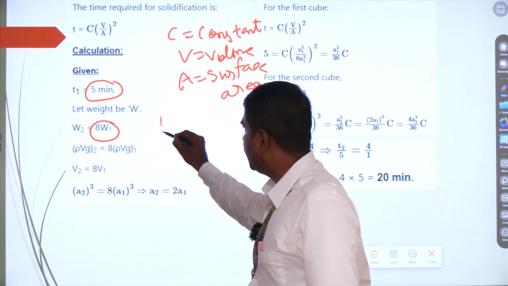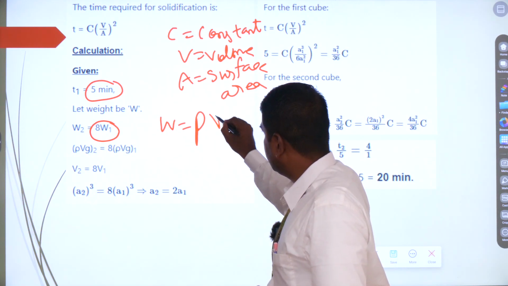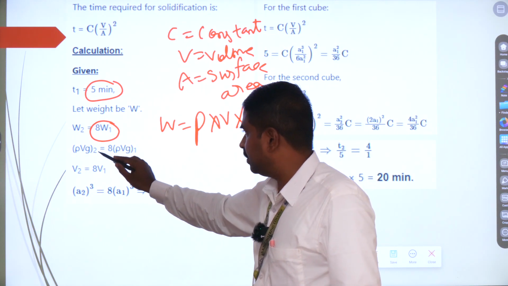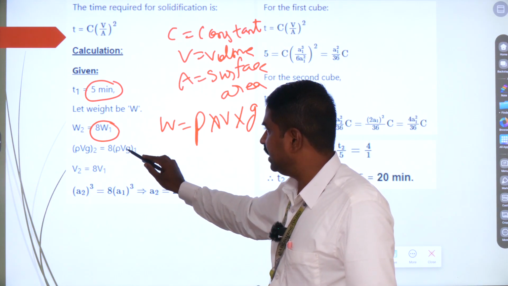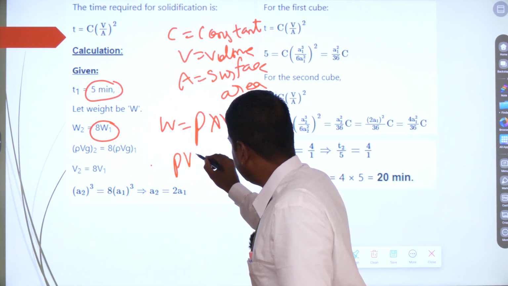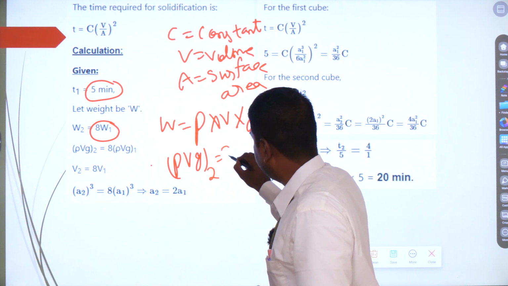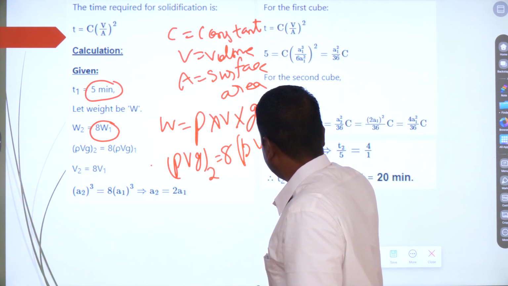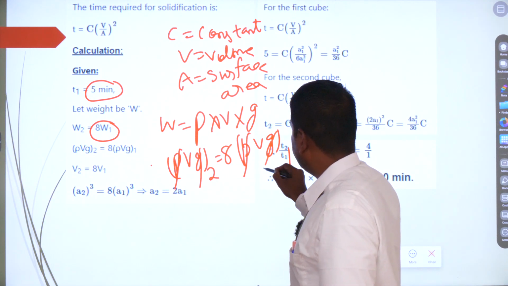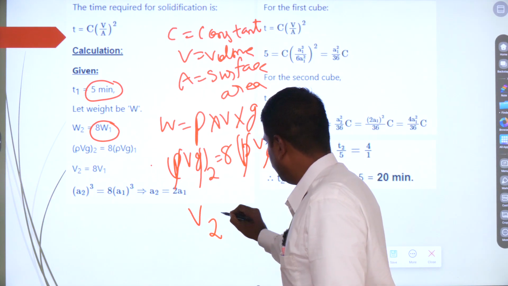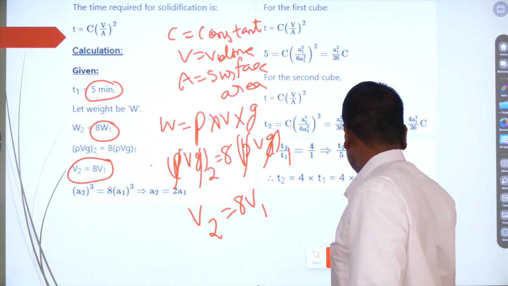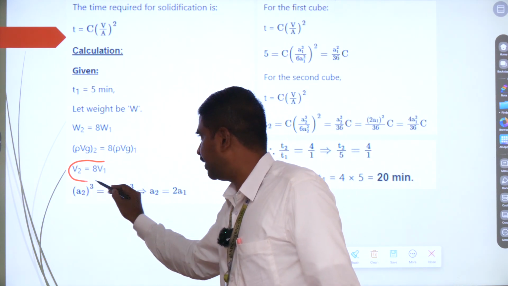We know that weight is nothing but rho into volume into gravity. So rho V g of the second object is going to be 8 times the density into volume into gravity of the first object. Here density and gravity will be common, so they will get cancelled. So what you will get? V2 will be equal to 8 times V1. That we are getting here. So with this we are arriving over here.